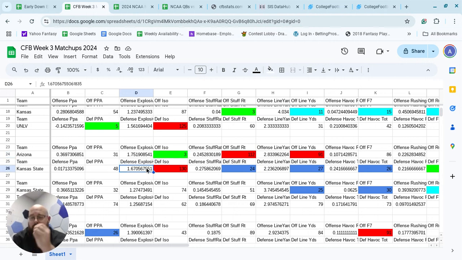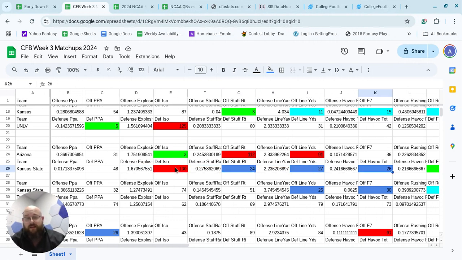What gives me intrigue here is that Kansas State has been horrendous in limiting explosive plays, and that was shown all throughout the Tulane game. And nothing against Tulane, but they have a new coaching staff. Willie Fritz is gone. Pratt is gone. And they looked better. I would say almost as good as they looked during the Willie Fritz era there. And that's supposed to be a team on the downswing this year, from a production standpoint and from a coaching staff overhaul standpoint. And so to allow that type of explosiveness is very alarming to me.